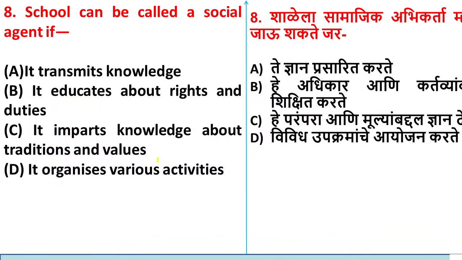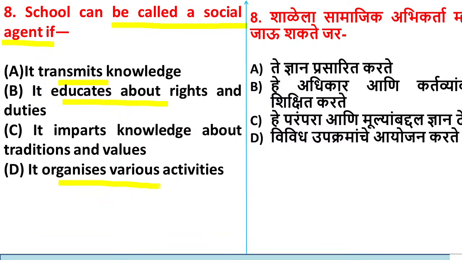Now question number 8. School can be called a social agent if: option A, it is transmitting knowledge; option B, school educates about rights and duties; option C, it imparts knowledge about traditions and values; option D, it organizes various activities.